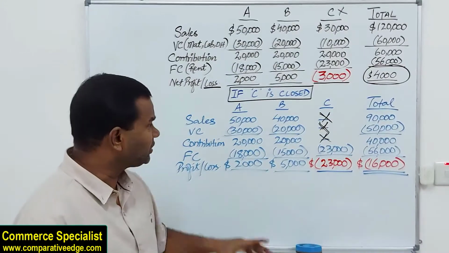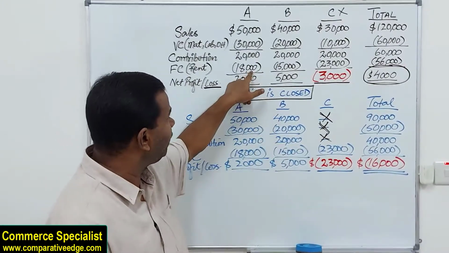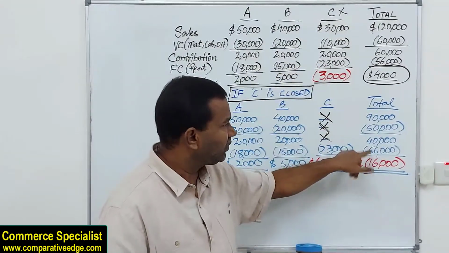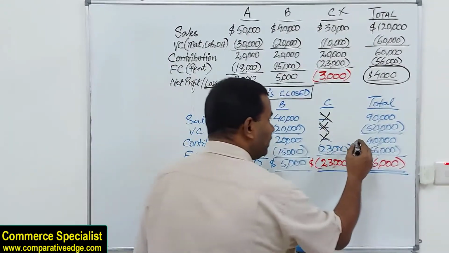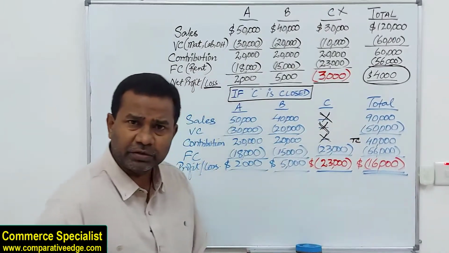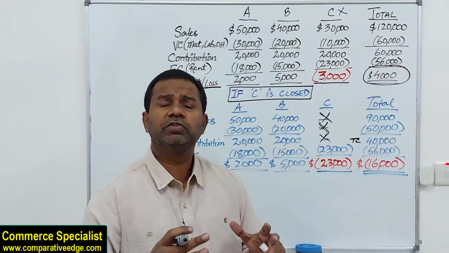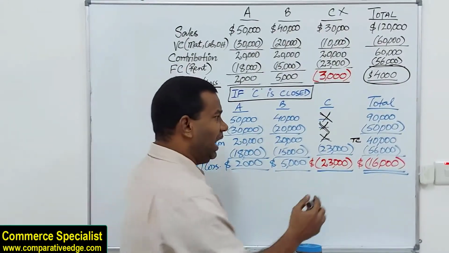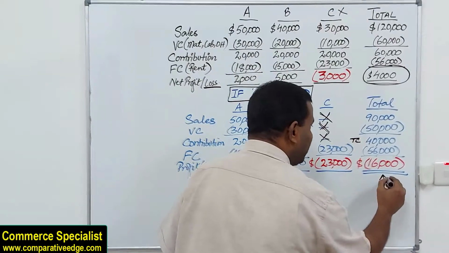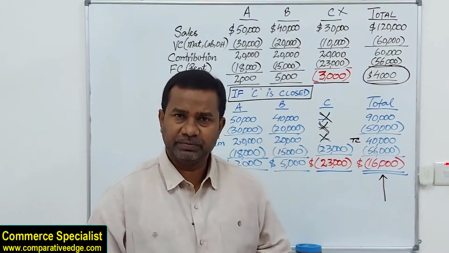But fixed cost remained 18, 15 and 23 as before, 56. So the total contribution is 40,000, whereas the fixed cost is 56. Your fixed cost is more than your contribution. As a result, the company is making an overall loss of 16,000.